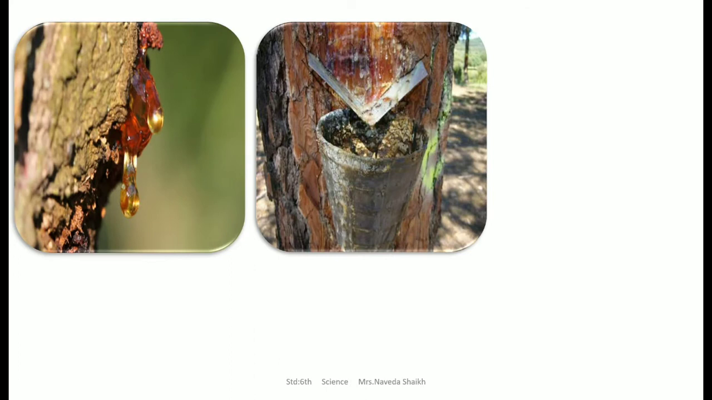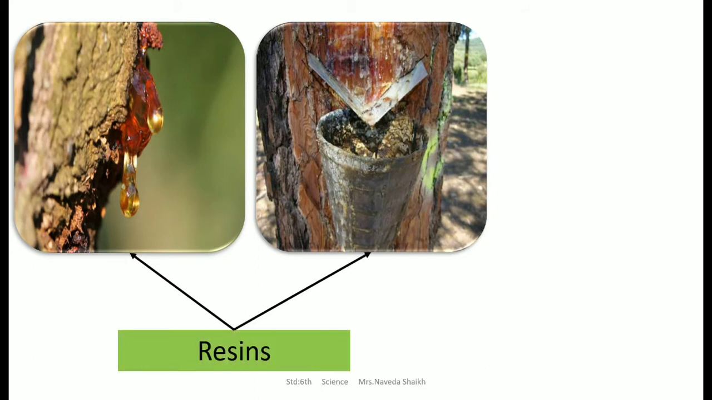Apart from that, there are certain substances like resins. You must have seen a small brownish colored substance on the barks of trees. That is also a type of waste product which comes from the plant. These are also used for various purposes, like making varnishes and adhesives.